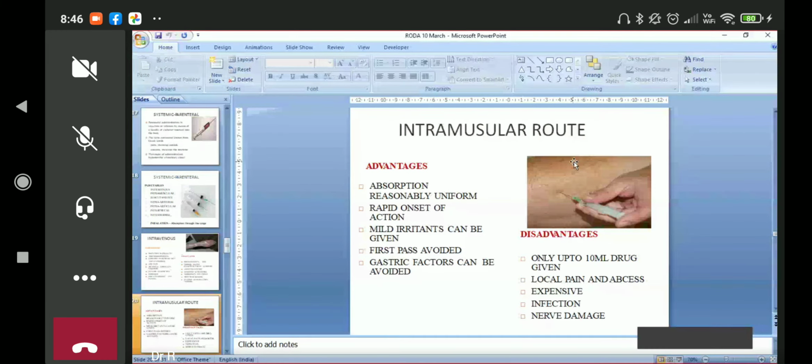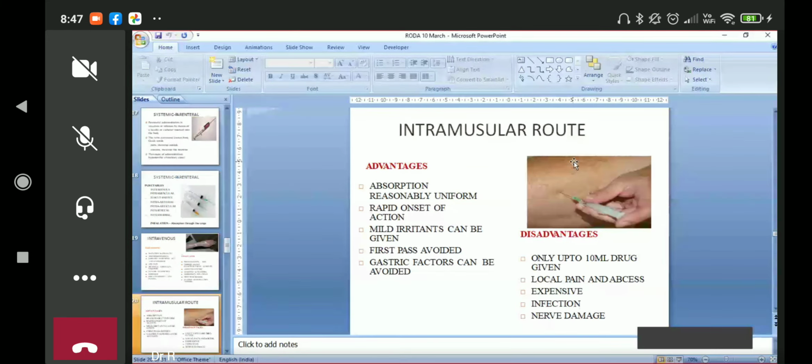So then what is the muscle where you can give? You must have seen the gluteus muscle. Gluteus maximus muscle. Okay, very good. So that gluteus muscle can be selected. You know it in applied anatomy, the outer upper part of the gluteal region is selected for that. Why? So that nerve damage injury to the structures and the sciatic nerve is prevented. Sciatic nerve, we don't want to injure with the needle. So it's important that we select the place of injection accordingly.